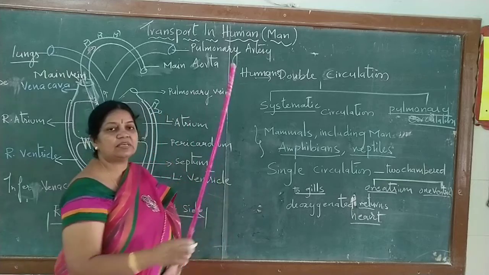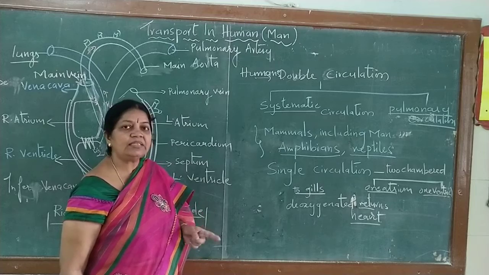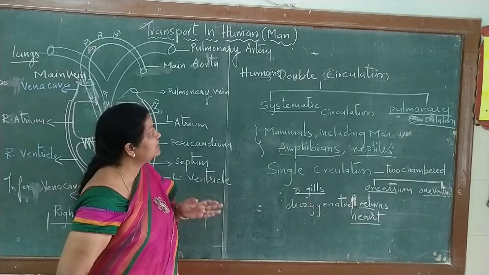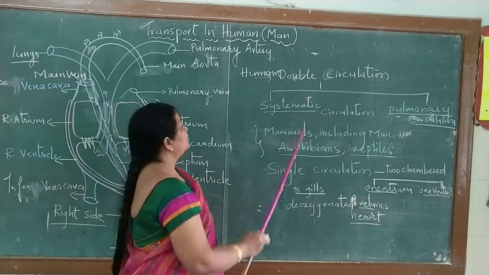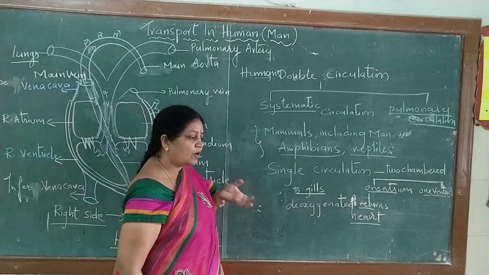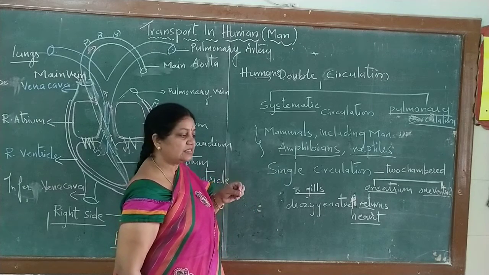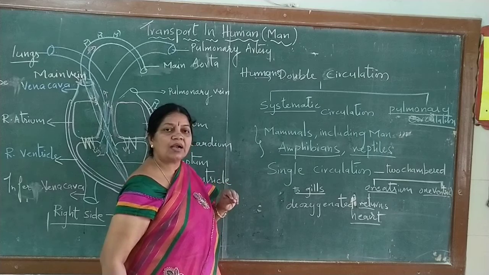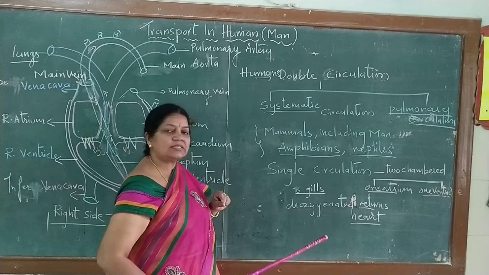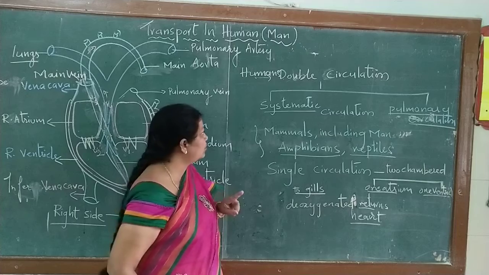Double circulation means the circulatory system pumps the blood twice in a single cycle and sends it to the body parts. What is the meaning of double circulation? Twice it distributes the blood. Once from the body parts to the heart to the body parts, and once from the heart to the lungs to the heart. So like that the double circulation takes place.